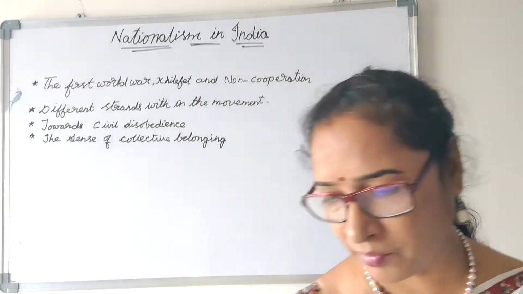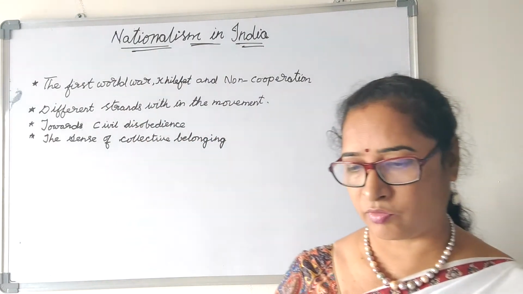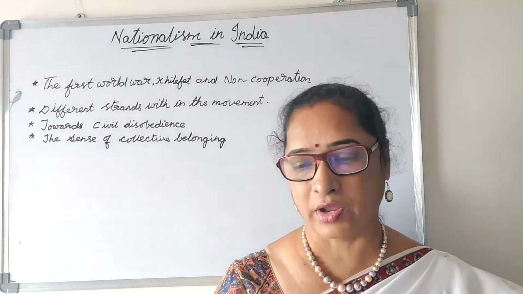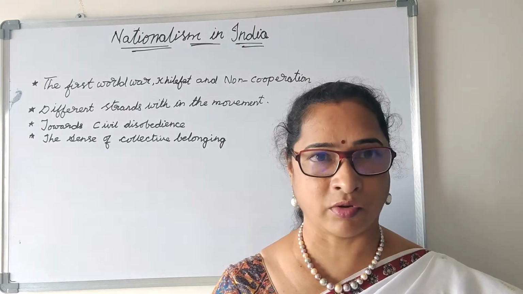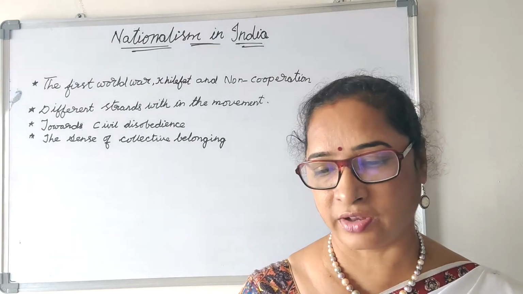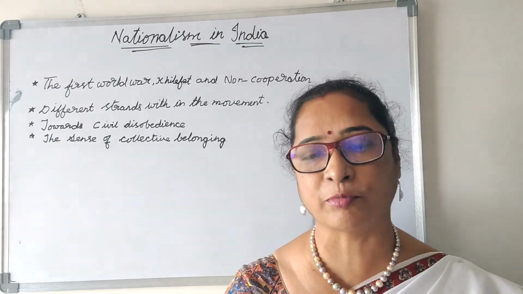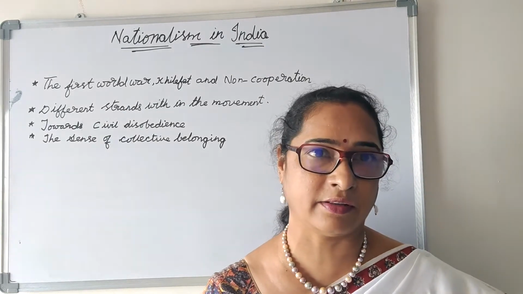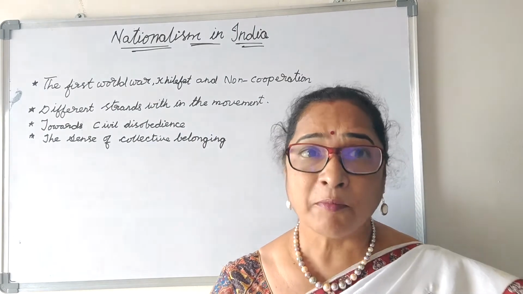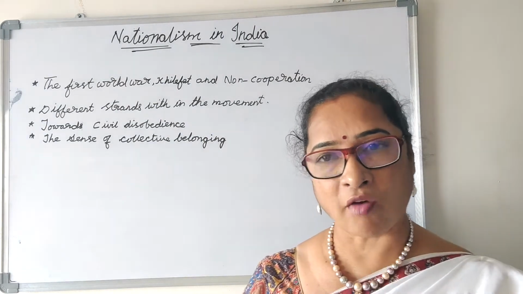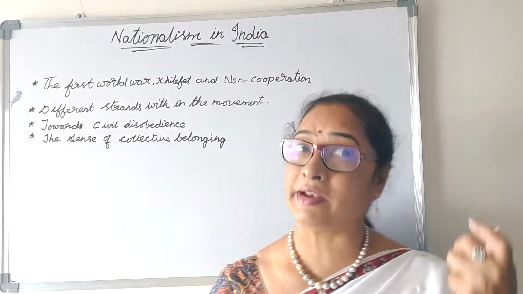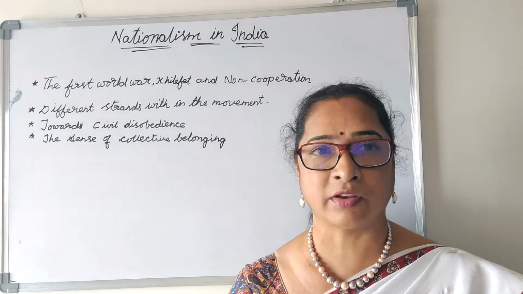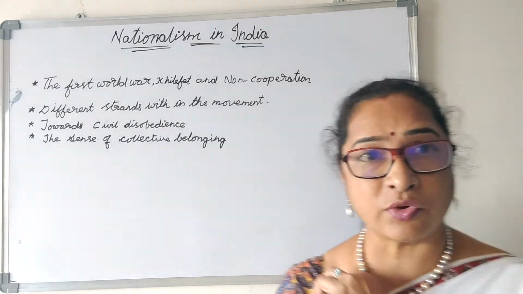For this purpose, there was a meeting, the Lahore Congress session, and in this Lahore session they finalized the demand of Purna Swaraj on 26th January 1930. On 26th January 1930, they had taken this decision. Before taking this decision, after the Jallianwala Bagh, the imperial government sent one commission under the leadership of Sir John Simon, in 1928.